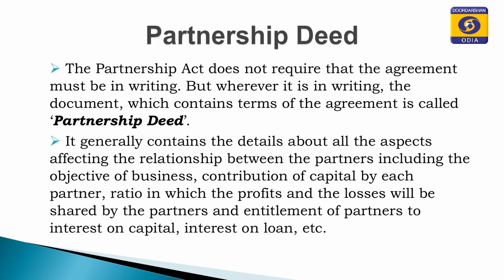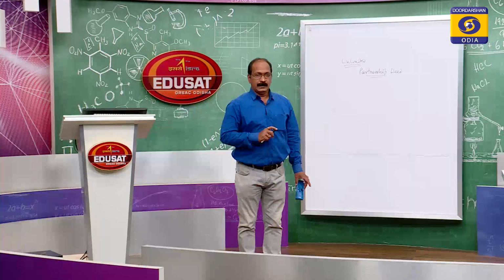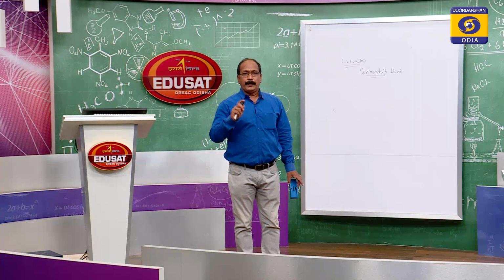It generally contains the details of all the aspects affecting the relationship between the partners, including the objective of business, contribution of capital by each partner, the ratio in which the profits and losses will be shared by the partners, and entitlements of partners to interest on capital, interest on drawings, interest on loan, etc. So, this is the partnership deed.